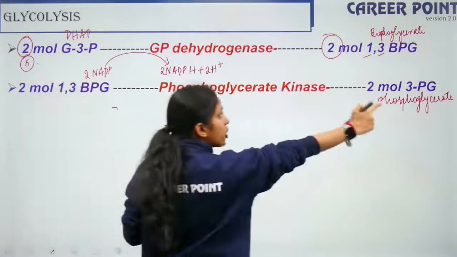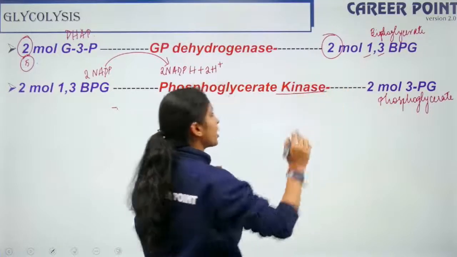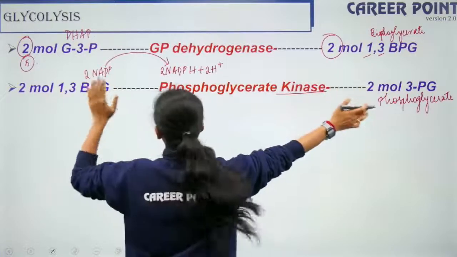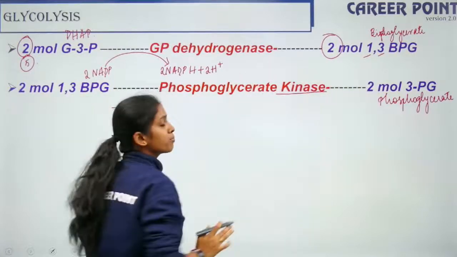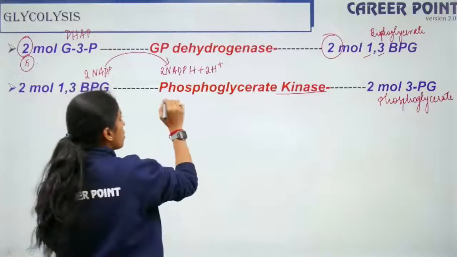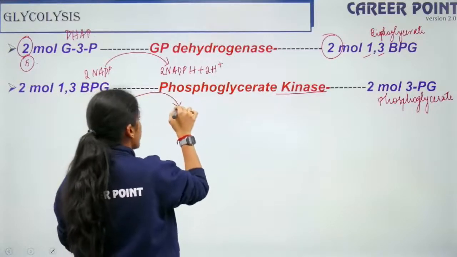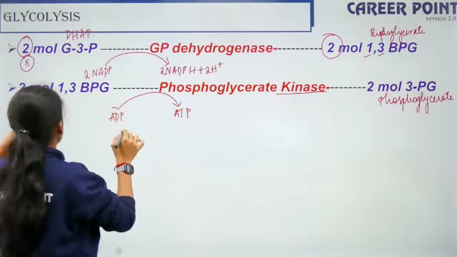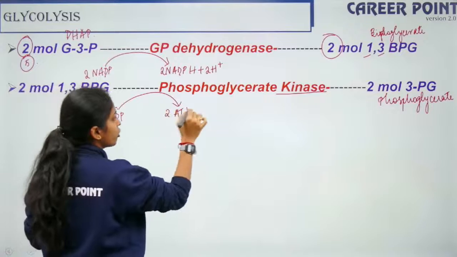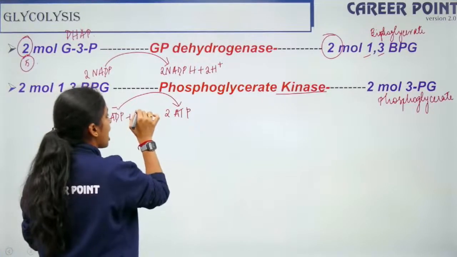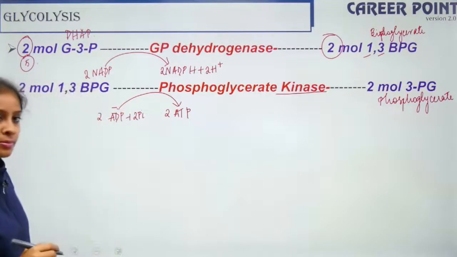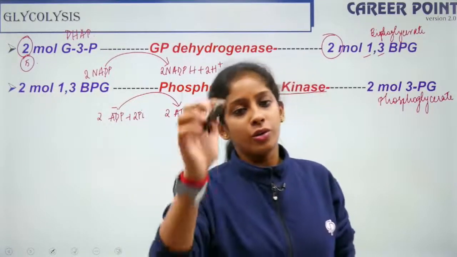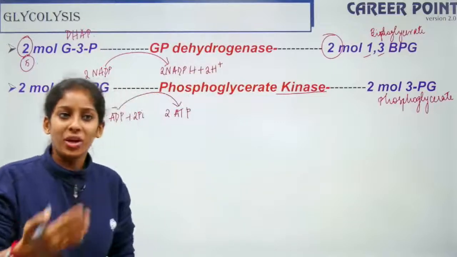So when phosphorylation is happening, it is very simple, kinase is there. On both the sides it's phosphoglycerate, so it's phosphoglycerate kinase. Whenever kinase is utilized, ATP is involved, but here ATP is produced. Since you have 2 molecules, here also 2 molecules of ATP are produced, right? No, it is not that way. It is in the way that I told you.